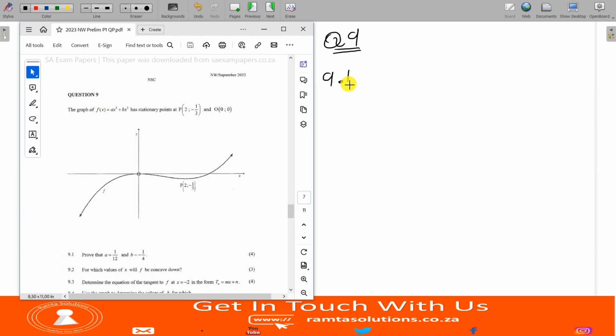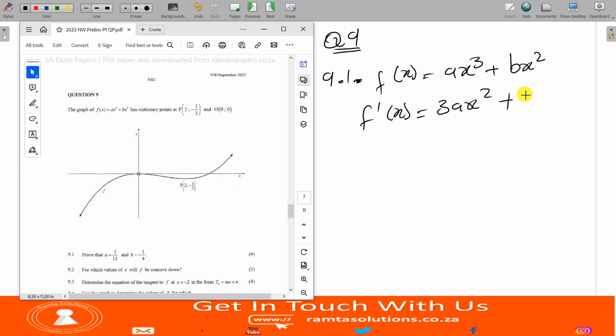9.1. The points given here are stationary points, okay? So we're going to say f of x, as you can see, is equal to ax cubed plus bx squared. Now, the first derivative will be 3ax squared plus 2bx. Right? Happy? Perfect. So now, what do we see?